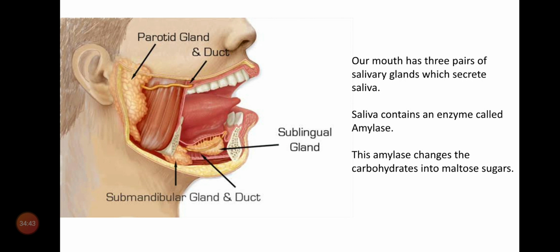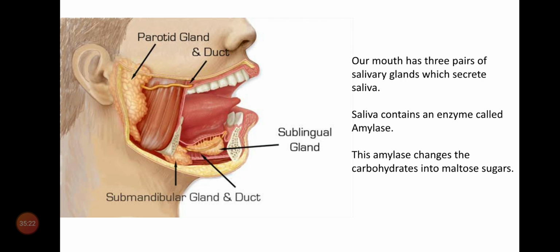What are salivary glands? Already we discussed. Salivary glands are digestive glands. There are 3 types of digestive glands. Those are salivary glands, liver and pancreas. Coming to the salivary glands, there are three pairs of salivary glands. Those are parotid glands, sublingual glands and submaxillary glands.